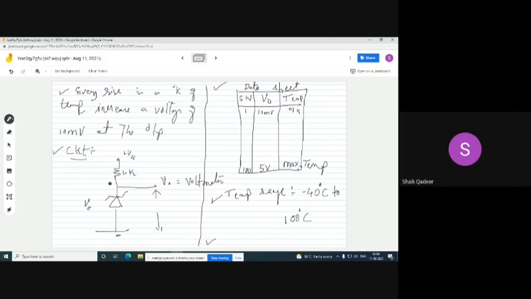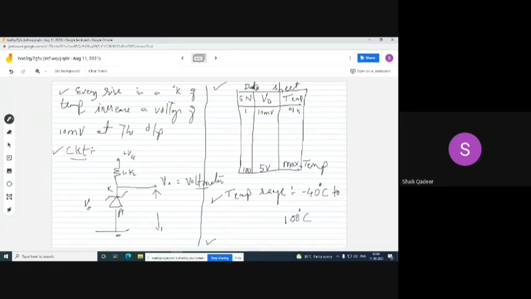The circuit of LM335 looks like this. We need to use one resistor connected to a power supply, and the ground should be connected to the anode, and this is the cathode. The cathode can be connected to a resistor, and the anode is connected to ground, and we measure the output voltage across these two points. That can be measured with the help of a voltmeter, or there are many other means available that you can see later.